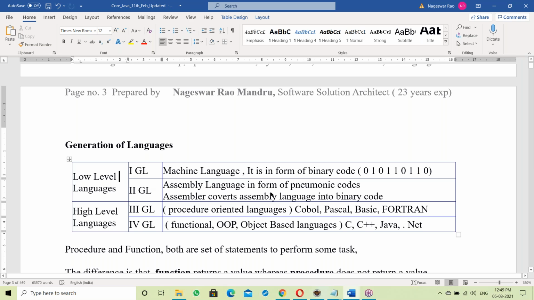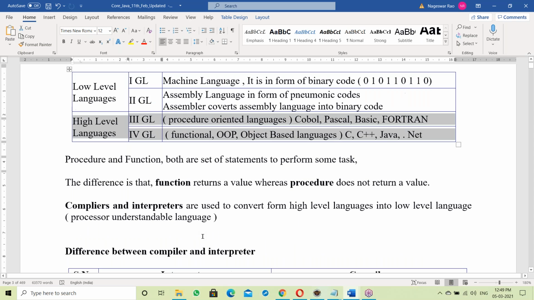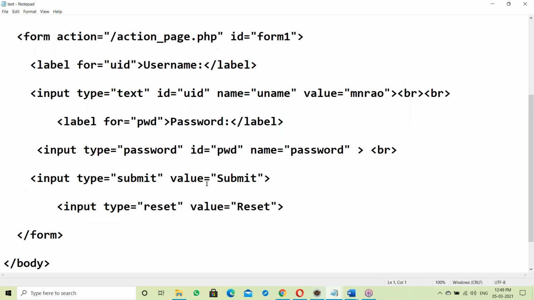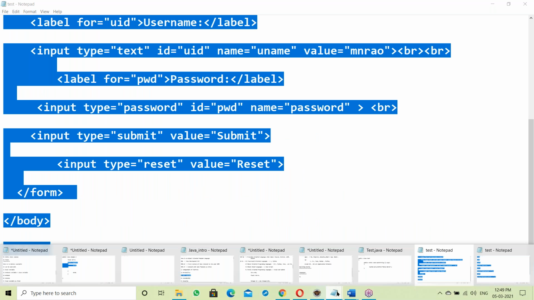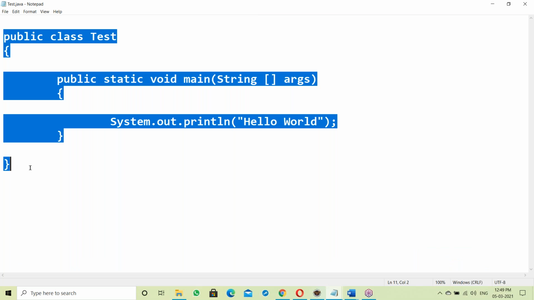So the first and second generations are low level. Third and fourth are high level languages. Suppose HTML code is a high level language. The system cannot understand this. It is user understandable. A Java program is a high level language, a user understandable language.